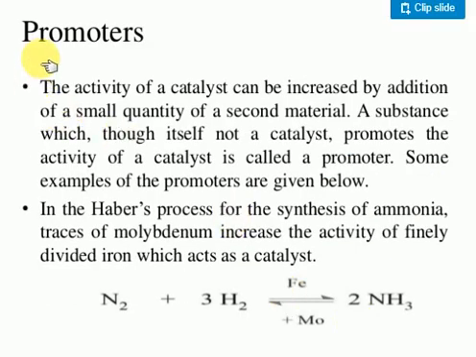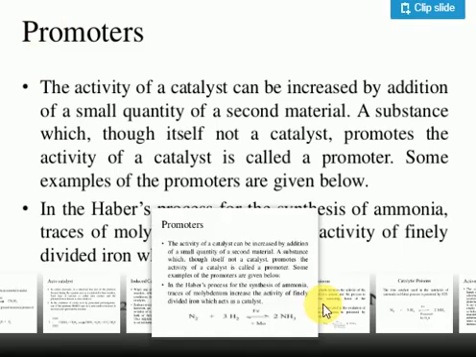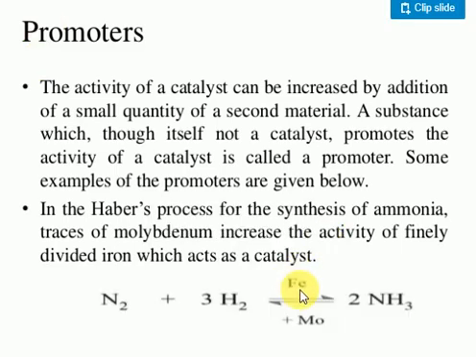Look at the next one, very important: the promoter. What does promoter mean? Certain materials cannot themselves act as catalysts, but they make the catalyst more perfect. Suppose, remember, there are students, and just imagine the teachers say something to the students. They will learn, they will perform the test.